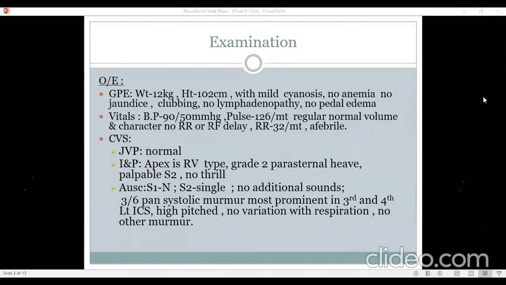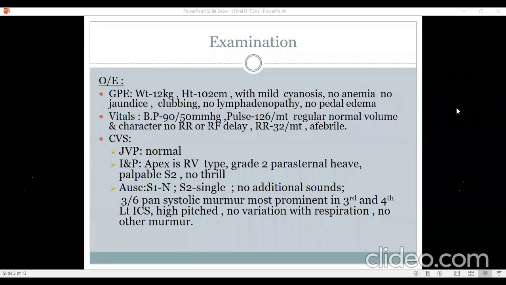So in this general examination we see a normal JVP, normal pulse, and RV apex with grade 2 parasternal pulsation, normal first heart sound, and the only significant auscultatory findings were a single second heart sound and a 3/6 pansystolic murmur. So, does this feature fit in case of transposition, or do they suggest something else?